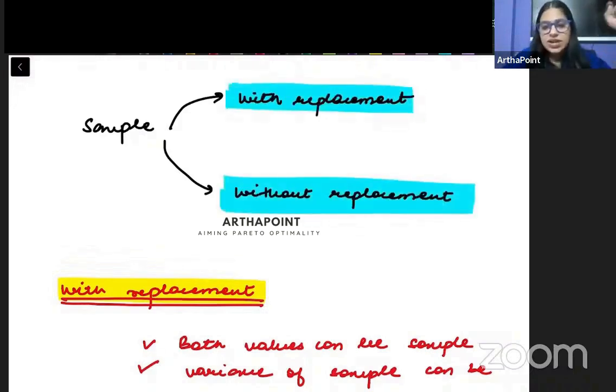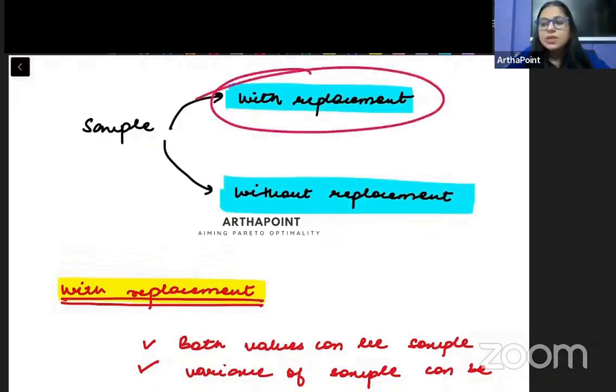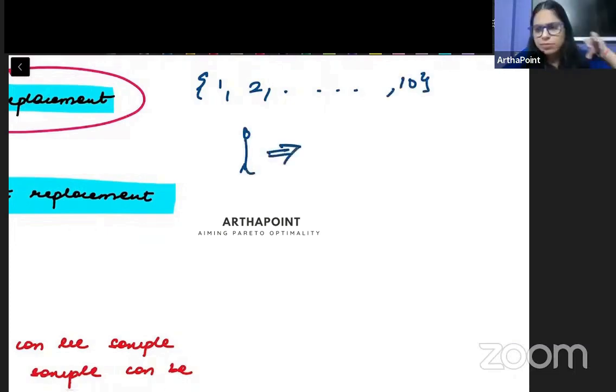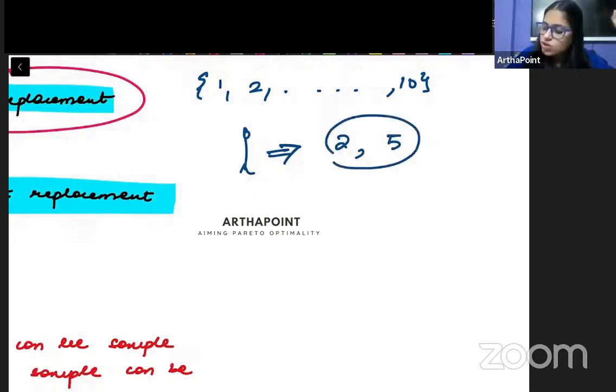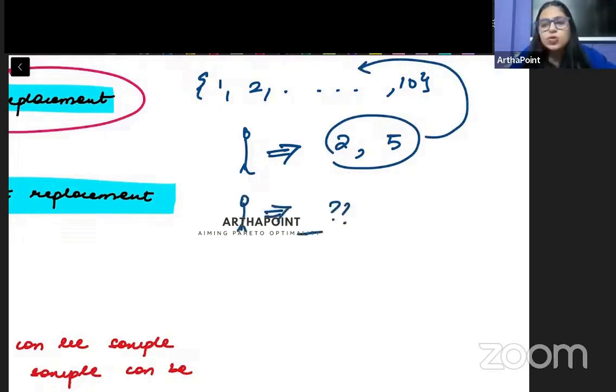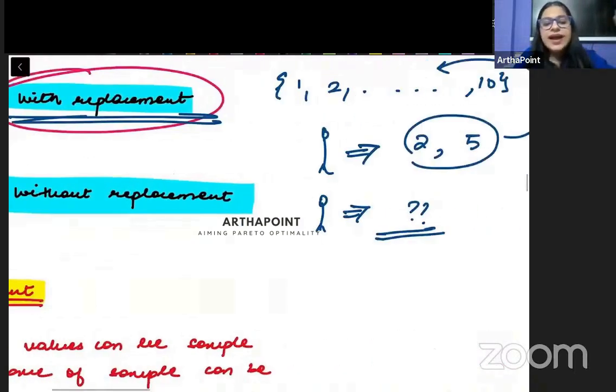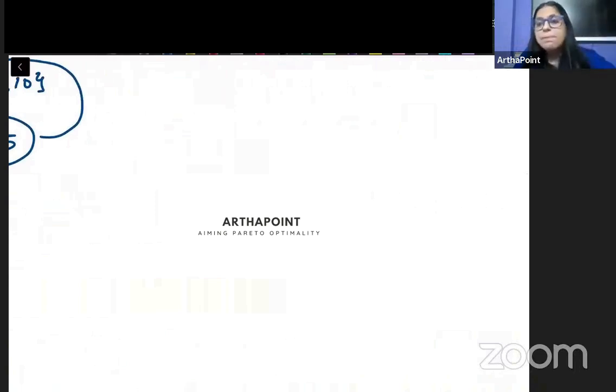बेटा try to understand. With replacement का मतलब ये हो गया कि suppose I tell you that there is a population from 1 till 10, और मैंने student 1 को बोला कि कोई भी दो नंबर निकालो, and he plugs the numbers 2 and 7 या 2 and 5 से, तो ये दो नंबर्स को या ये दो चिट्स को मैंने इसके अंदर वापस डाल दिया. I again have 10 chits, और फिर मैंने student 2 को बोला कि pick up any two numbers. So with replacement का मतलब ये हो जाता है that I am putting that sample back.